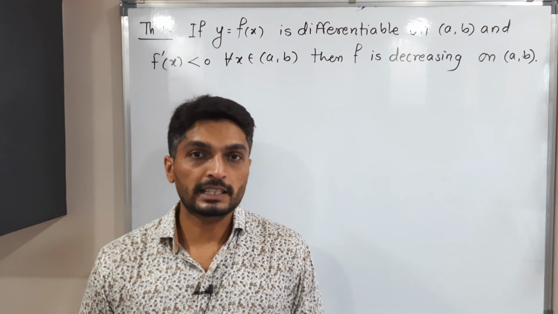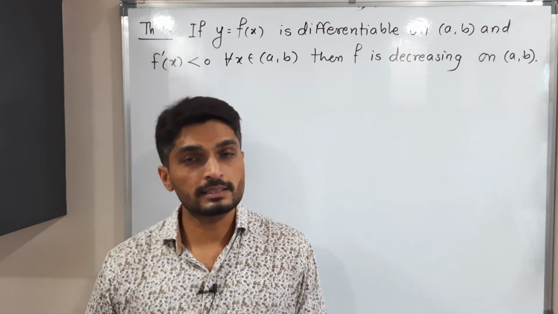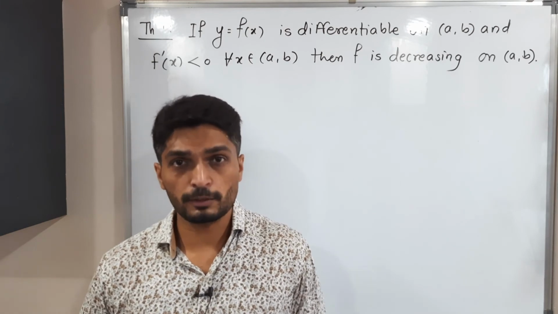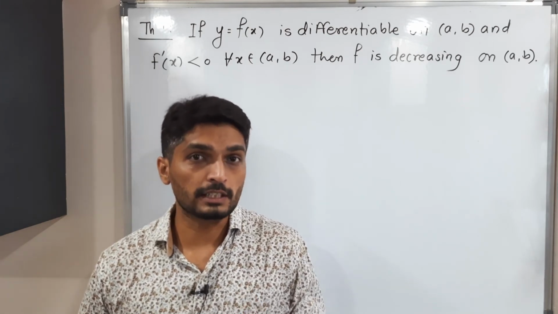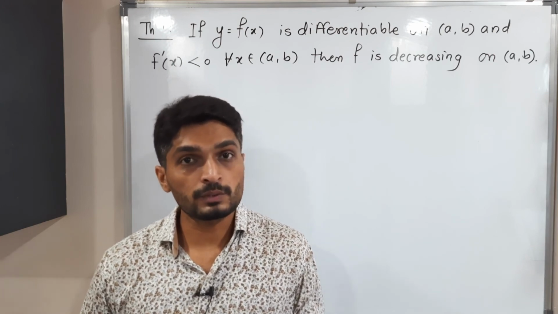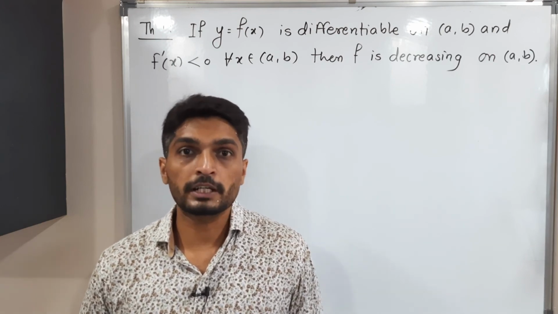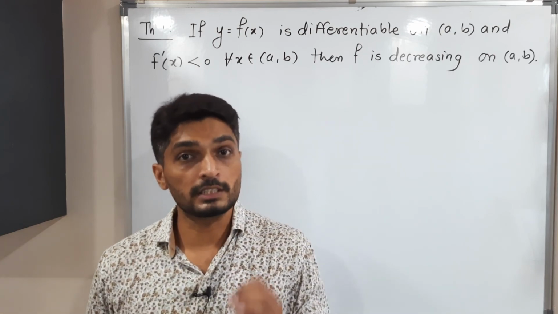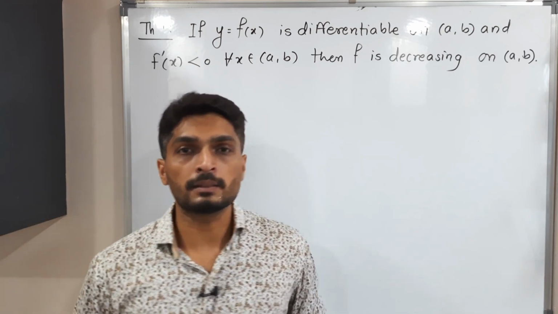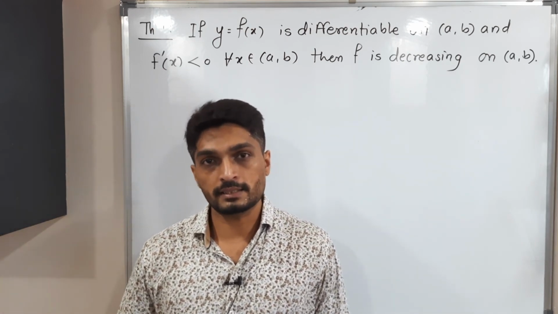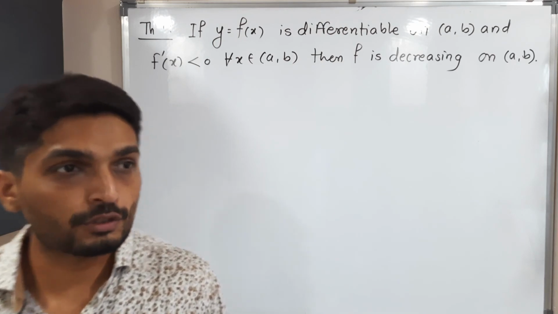See, this is our next result. This result is the same as the previous one. This result says if the function is differentiable and if the derivative is negative, then the function is a decreasing function. In the previous result, we have seen that if the function is differentiable and the derivative is positive, it is increasing. This result says if the derivative is negative, the function is decreasing. The proof is the same as the previous one, so I am giving this proof as an exercise for you. Make a screenshot of it and then we will stop.